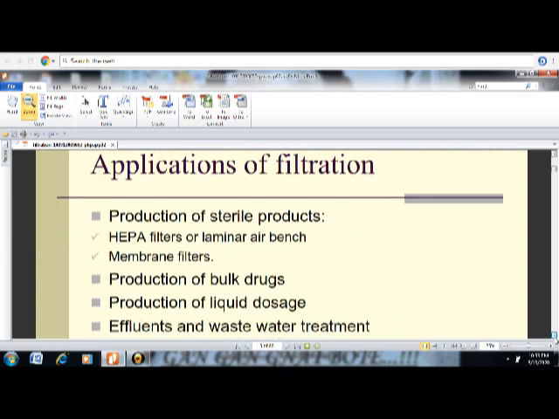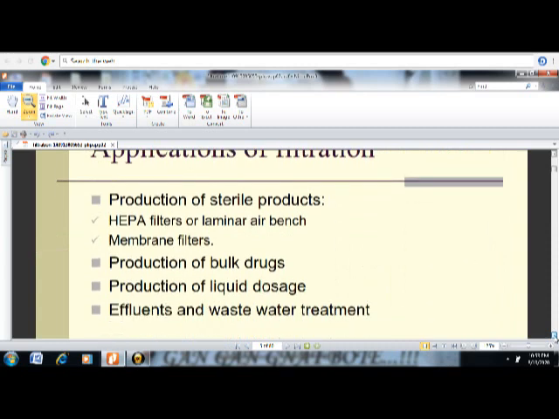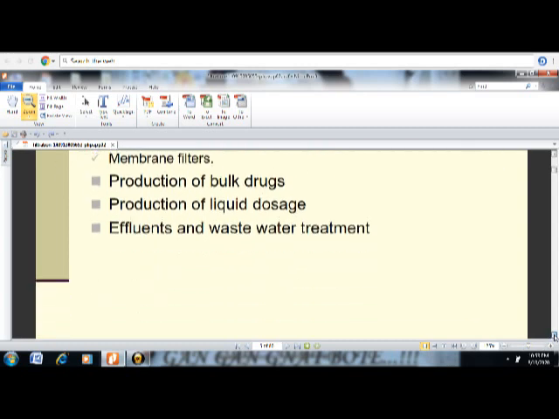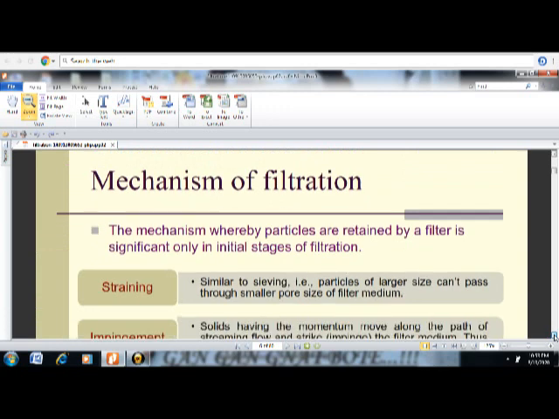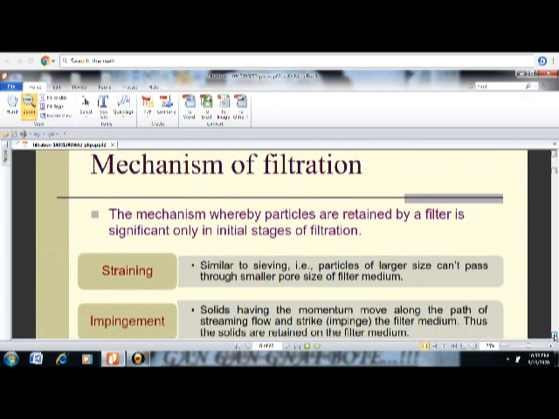Now what are the applications of filtration? Filtration is used for the production of sterile products. When we prepare sterile products, they should be filtered through HEPA filters or laminar airflow, or we filter them through a membrane filter. Filtration is also used in the production of bulk drugs, for liquid dosage form preparation, and effluent and waste water treatment. Now what are the mechanisms of filtration?